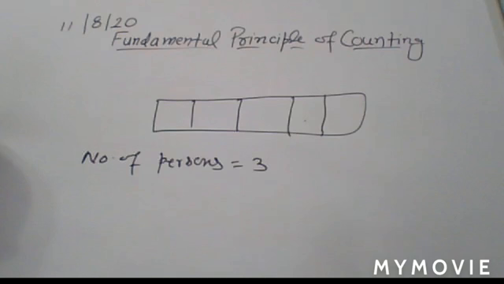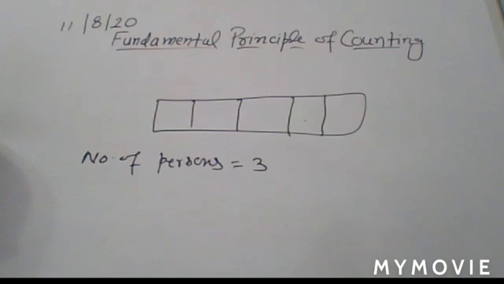So what you do, first you count the number of letters. You write number of letters is equal to 1, 2, 3, 4, 5. So here you have 5 letters and all are distinct. Understand? So here you have to form the number of words.